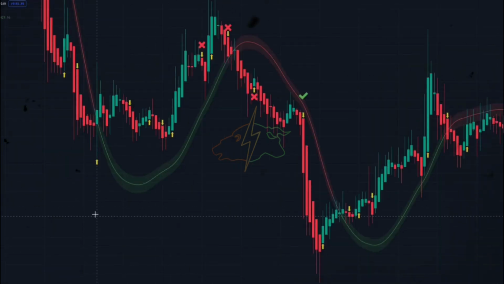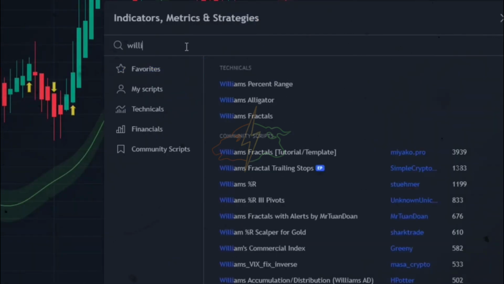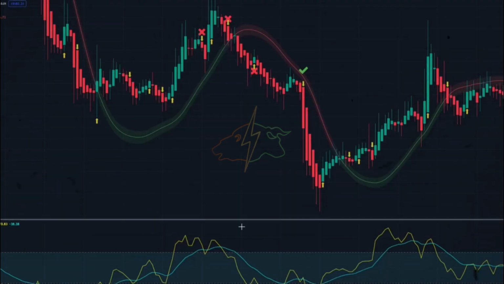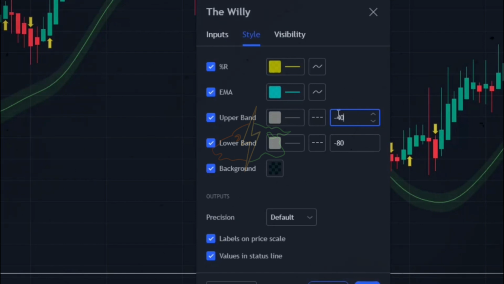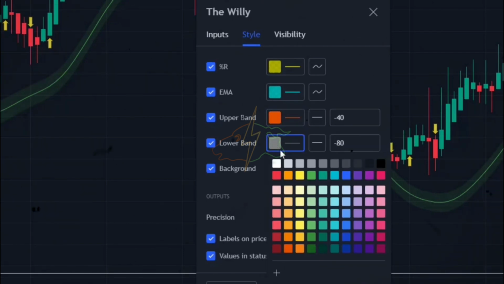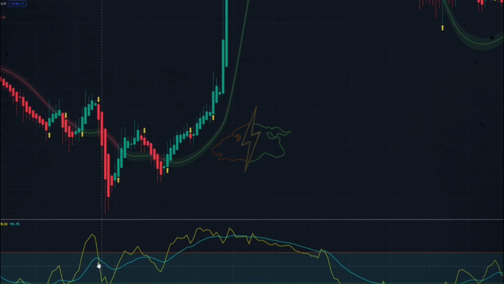Okay guys, let's apply the next indicator to our charts. Search Williams here. Add this Williams Percent R to your chart. In the settings of this indicator, we're going to change some options. We change the number -20 to -40. We change the dashed lines to solid lines. We set the options color to orange, and we change the other options color to green. Okay, now the new settings have been applied and the indicator is ready to be tested.